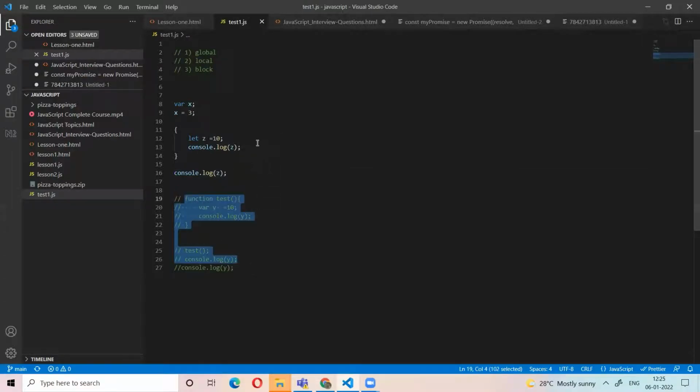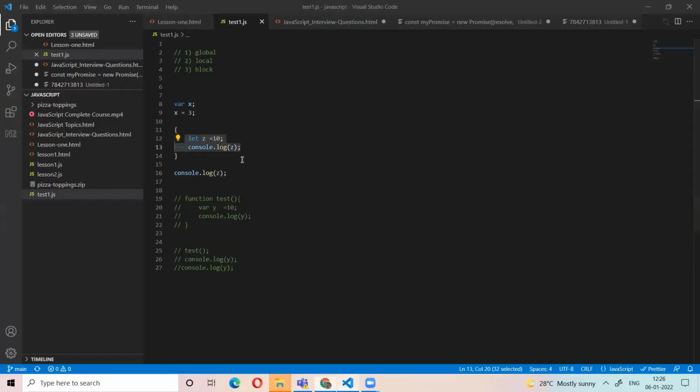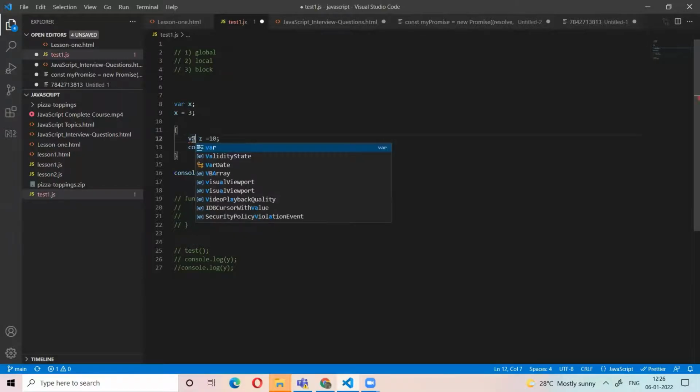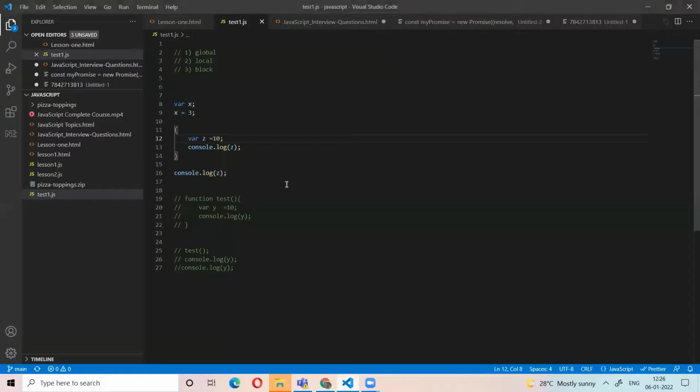So now I have the variable z in the block. You can call the variable in the block, but outside the block you cannot. But when we use var, we can call a variable outside the block also. So if you use let, that variable's scope is only the block level scope. If you use var, the variable scope is outside the block. This is called block scope.